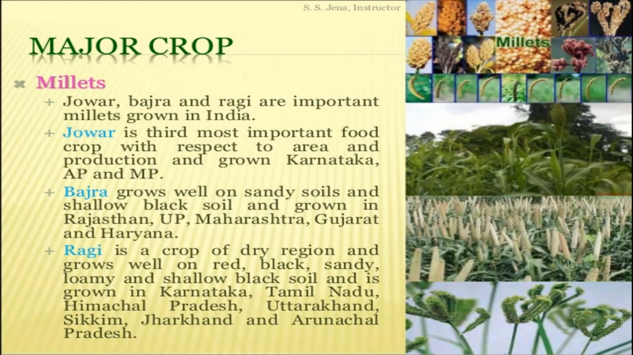Actually, jowar is the third most important food crop with respect to area and production. Which one is the third most important food crop? Jowar. Actually, it is a rain-fed crop. Mostly grown in the moist areas where it hardly needs irrigation. Major jowar producing states were Maharashtra, Karnataka, Andhra Pradesh and Madhya Pradesh. This is the 2011 to 12 census.